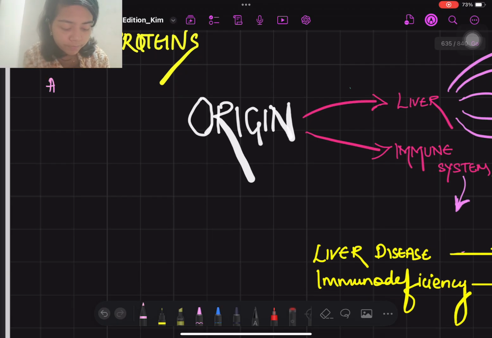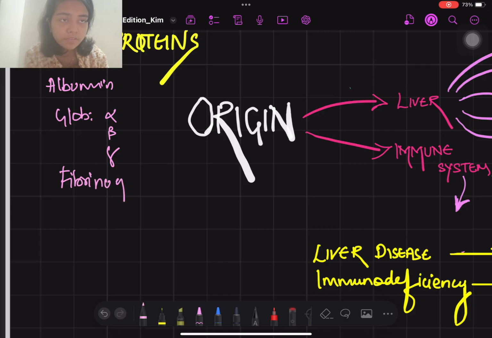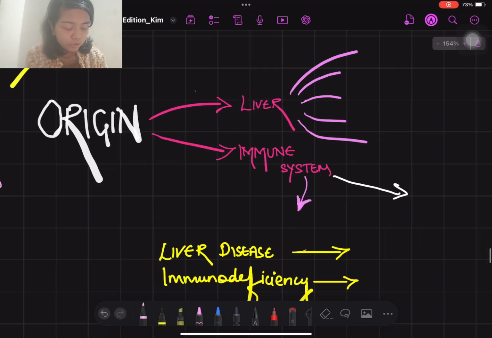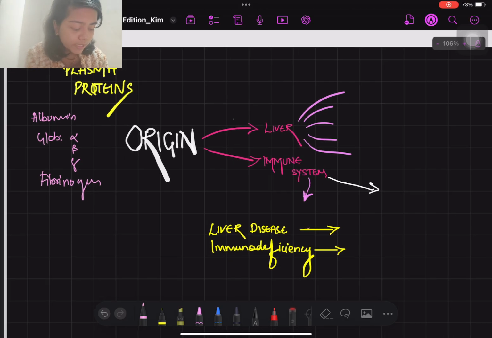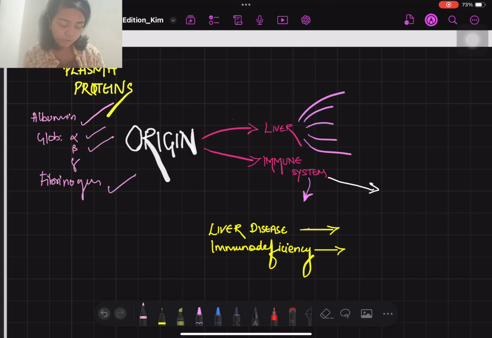So the proteins were your albumin, okay, globulin. Globulin में you will have alpha, beta and gamma globulins, and then there is your fibrinogen. Okay, so these were your plasma proteins. So what did I say कि mainly plasma proteins का origin हो रहा है from the liver. So किस किस का origin हो रहा है? Albumin का हो रहा है, alpha globulin, beta globulin and fibrinogen का हो रहा है.